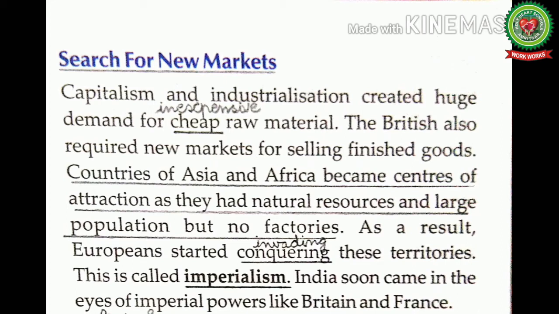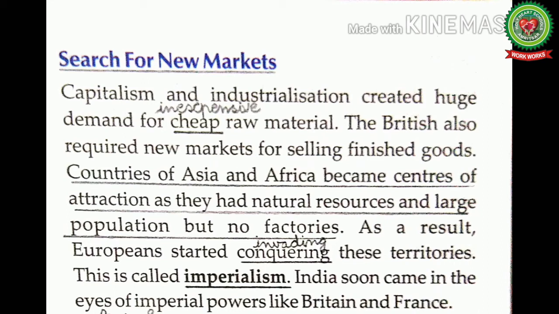And for selling the finished or the final products, the British too were in search of new markets. Countries of Asia and Africa became centers of attraction as they had natural resources and a large population but no factories. As in the 18th century, the countries of Asia and Africa were rich in natural resources and they had a huge population, but there was a lack of factories. So as a result, Europeans started conquering these territories.